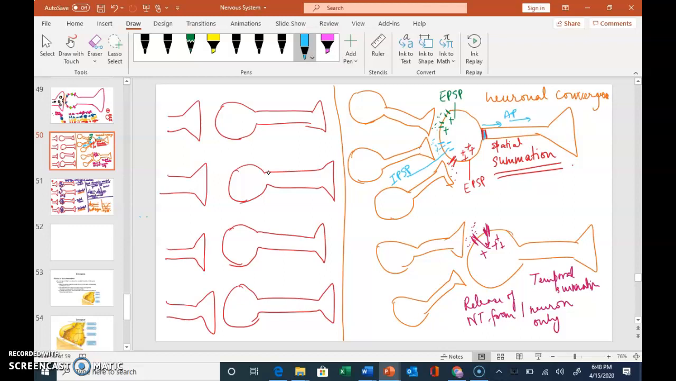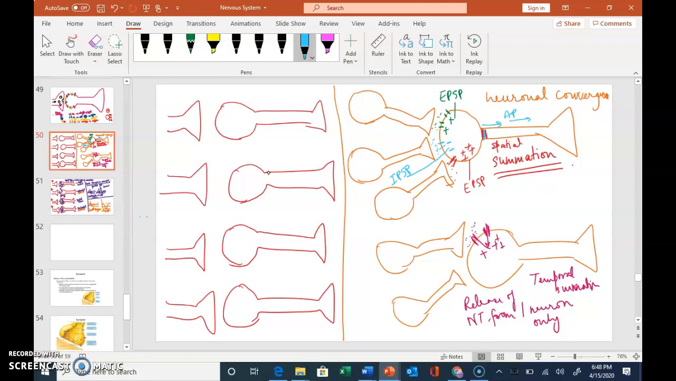Remember that in case of spatial summation, the postsynaptic neuron will add up all the EPSPs and IPSPs, and it'll decide whether it can reach threshold or not. If it reaches threshold, you will have an action potential. No threshold, no action potential.